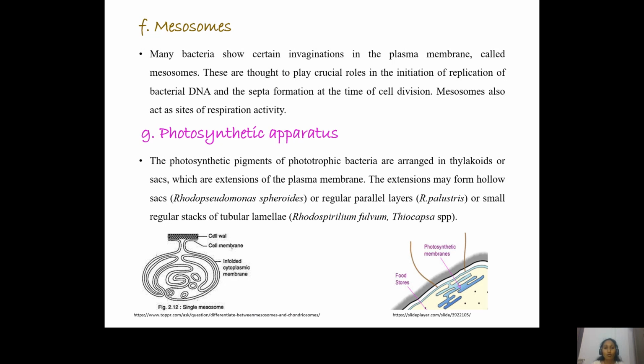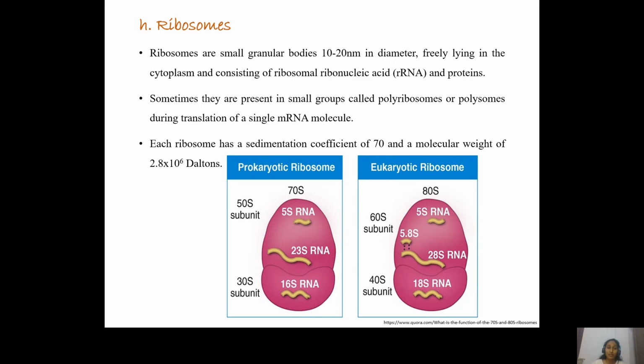In some it might be hollow sac-like structures, in some it might be regular parallel layers, or in some it might be stack-like structures. So however the arrangement may be, the main purpose is to help the bacterium harvest the light energy. So based upon the arrangement of this photosynthetic apparatus also, we can identify what type of microorganism or what type of bacteria it is. And within the cytoplasm, the most important structures that we have are the ribosomes.